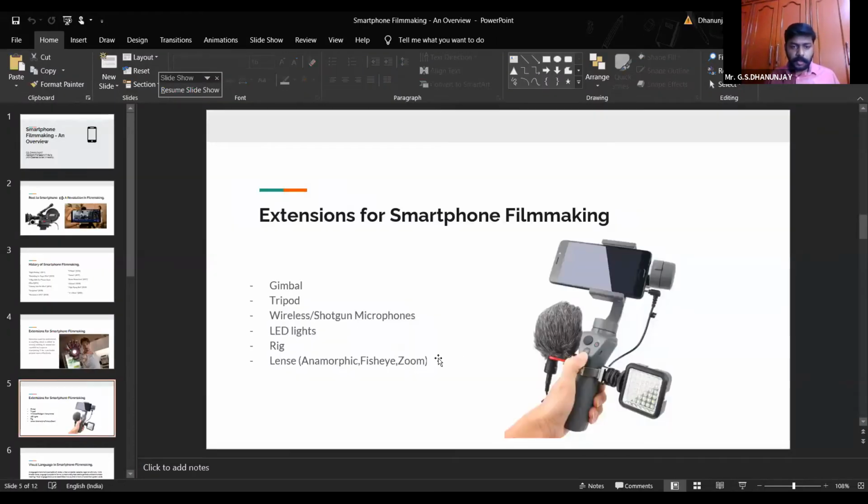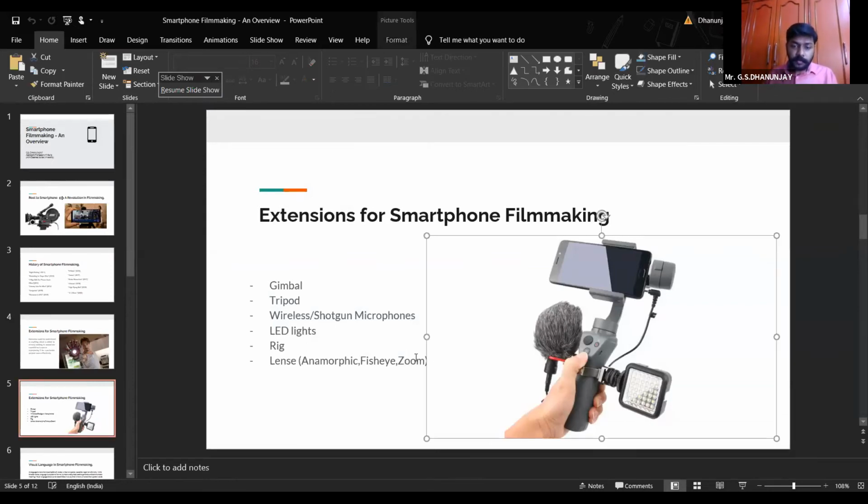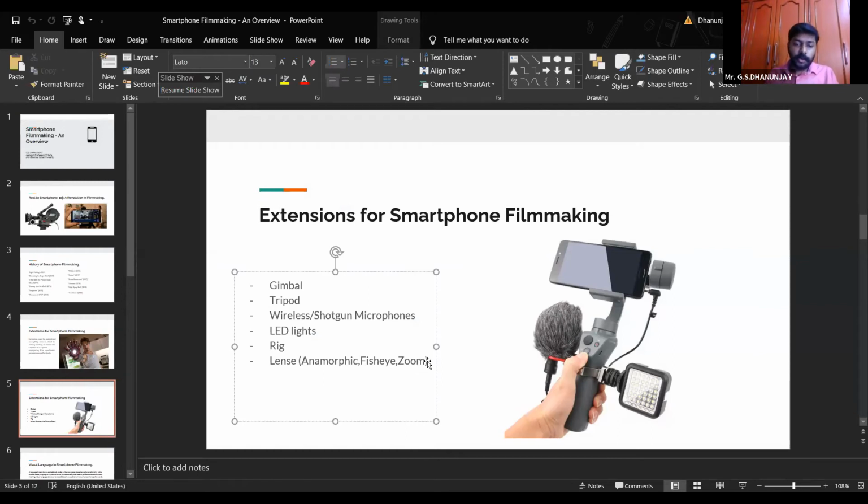Okay. Again, you have LED lights, you have ring lights, you have lenses. Tangerine was shot on anamorphic lens. And if you do not know what an anamorphic lens is, I'm sure majority of you have watched Hollywood films at some point of time.